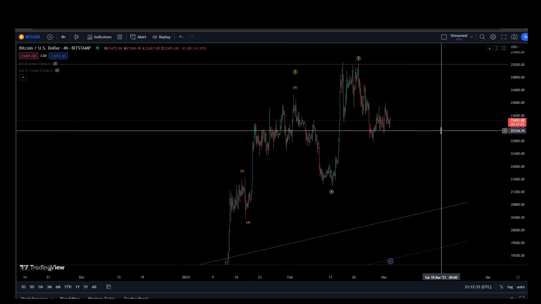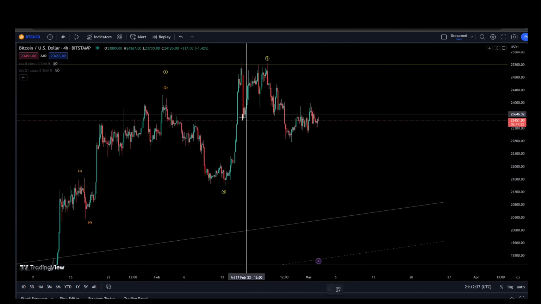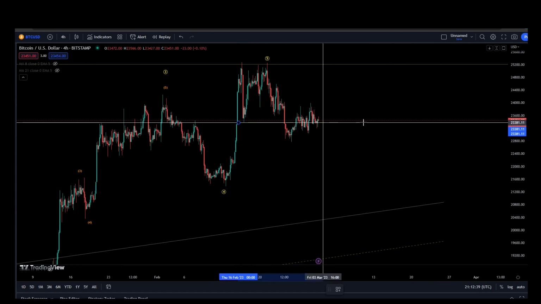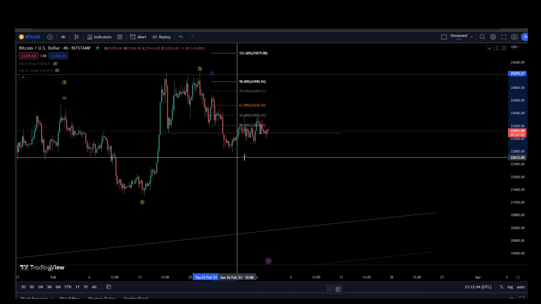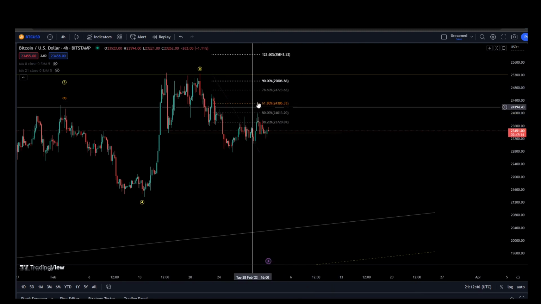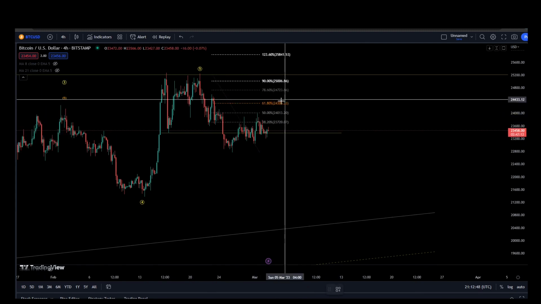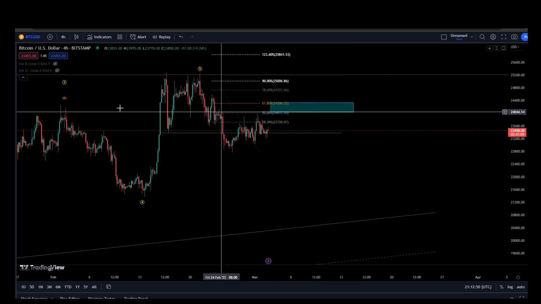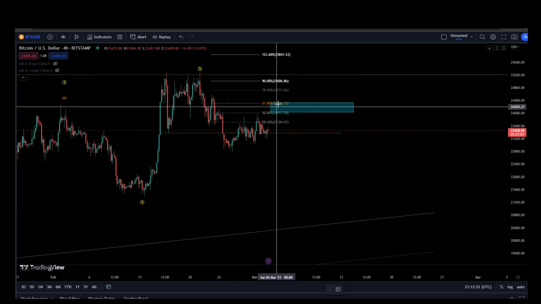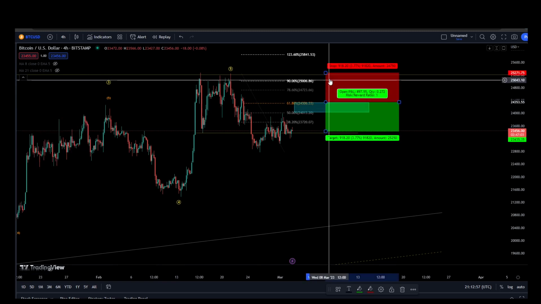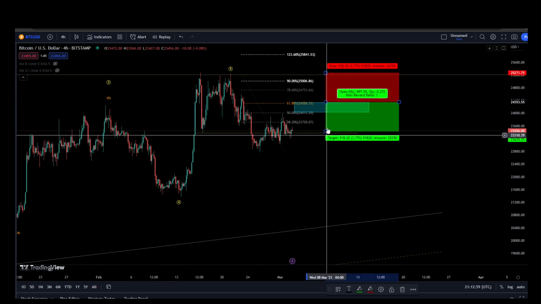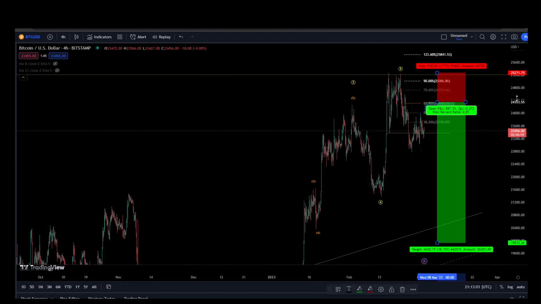So the way I would look at this is obviously we have got a break in market structure right here, a clean break. And what we are going to see is essentially a 50 to 61.8% retracement, so in and around this area right here, and once price action confirmation gives us that thumbs up, we can then look to sell it with our stops just above here. We're obviously going to ride it for the long term.